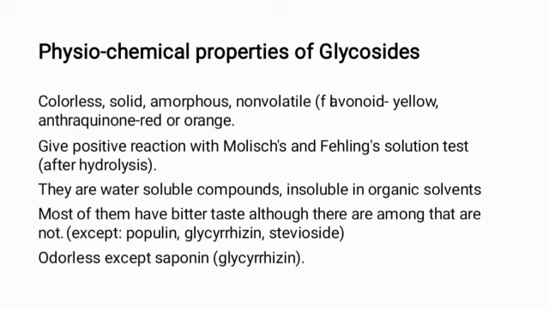They give a positive reaction with Molisch's and Fehling's solution tests. They give the positive Molisch's and Fehling's solution tests because they contain the sugar moiety, which means they contain carbohydrate. They are water soluble compounds, insoluble in organic solvents. All glycosides are soluble in water, but insoluble in organic solvents.